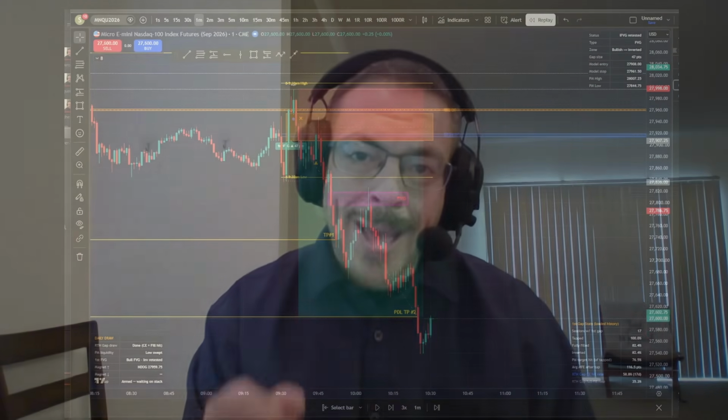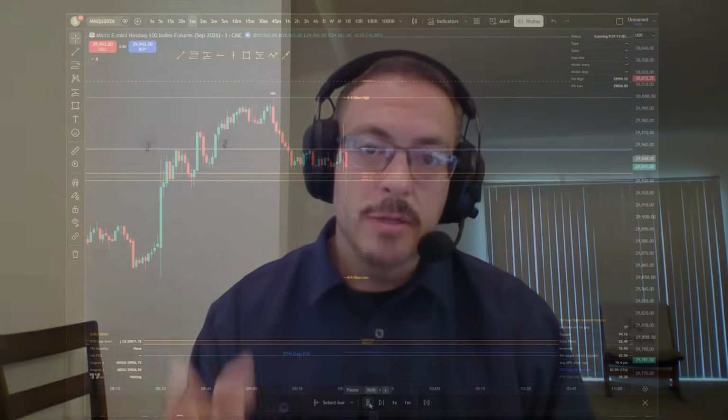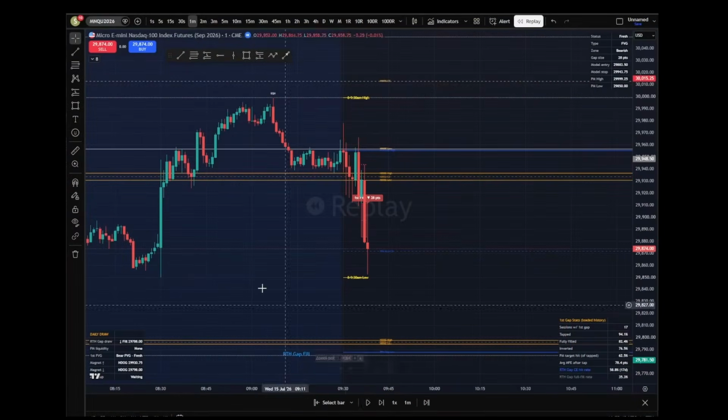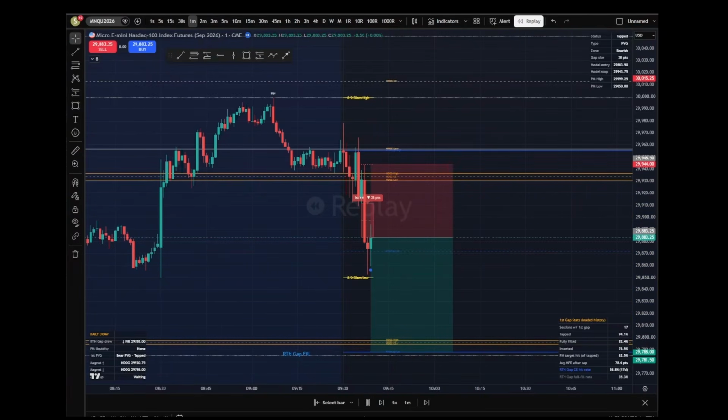You build actual pattern recognition. You start recognizing the shape of a good day and a dead day before the numbers say anything. The report tells you what happened. This teaches you what it looks like. Sort what you see into buckets. Mine are 3. Day 1, tap and run. Gap prints, price returns, taps, goes to target. The postcard version. This is the only day type most people ever show you.